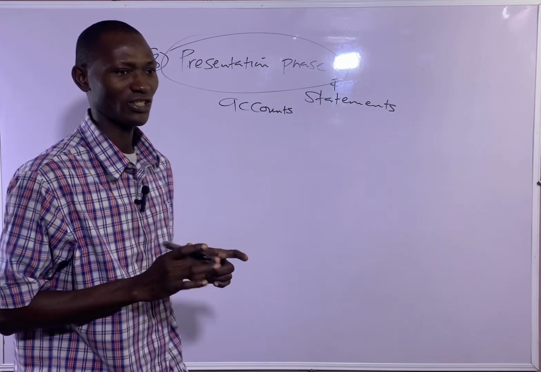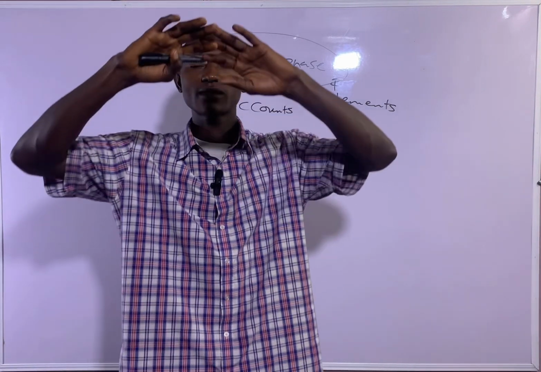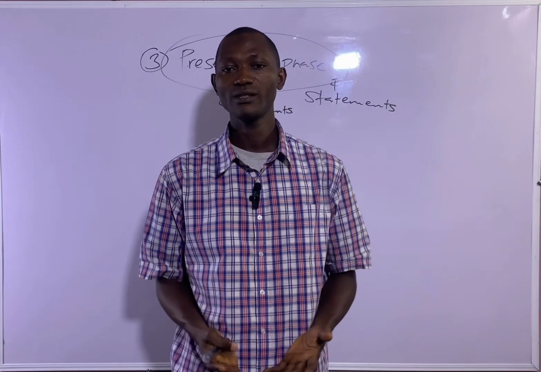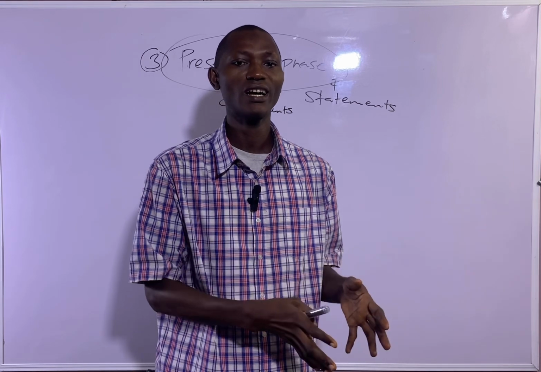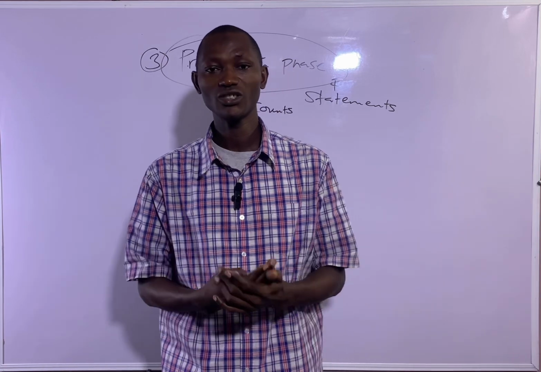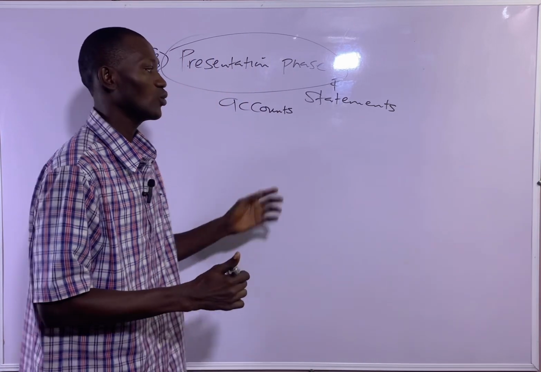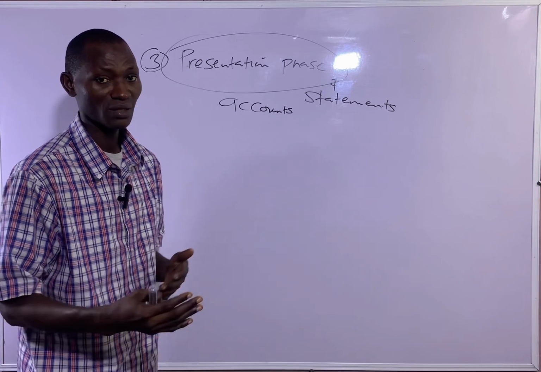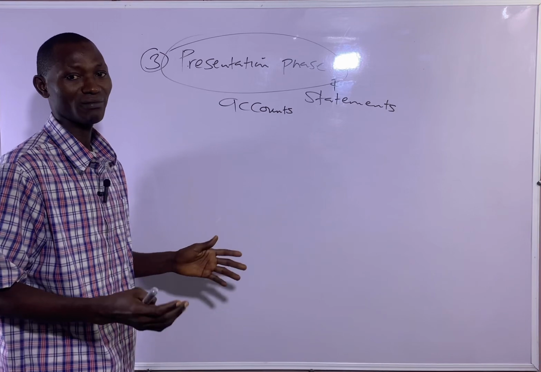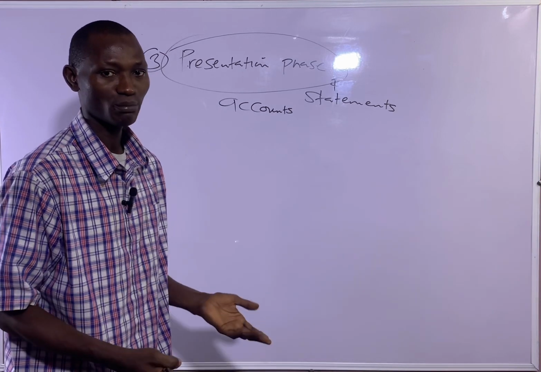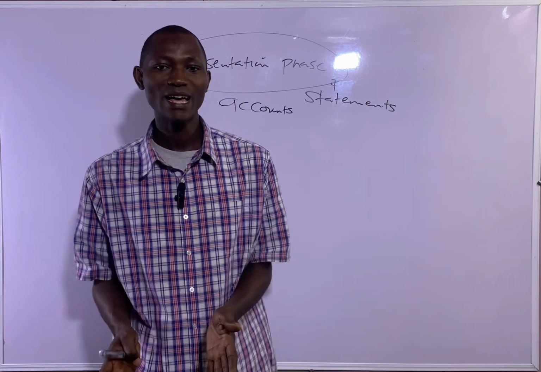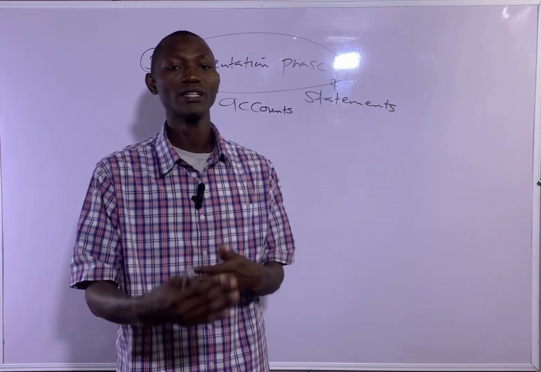When we say financial statement, basically, it's like a book that contains all the accounts of a business organization for the financial year. In the financial statement, you will find some of the statements there, such as the income statement, which is used to determine the profitability of the business. That means whether the business is making profit or not. Then we also have the financial position of the business, which is the balance sheet, which shows the assets and liabilities of the business at a particular date.